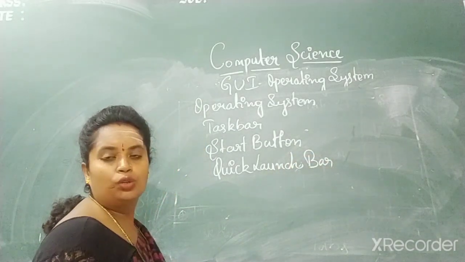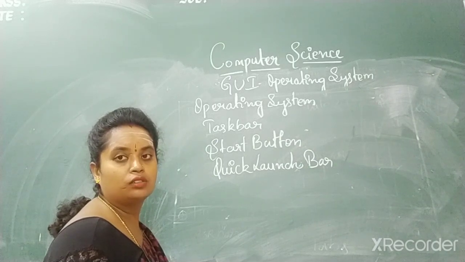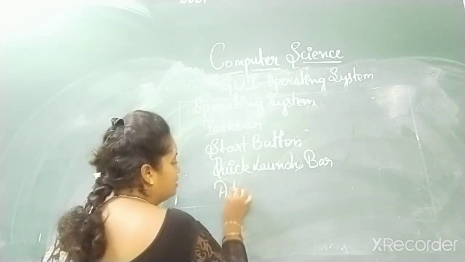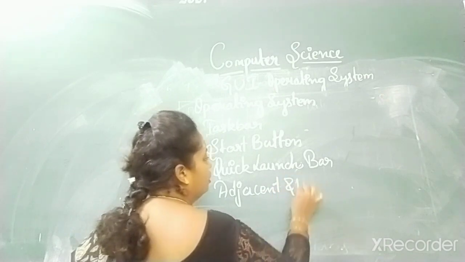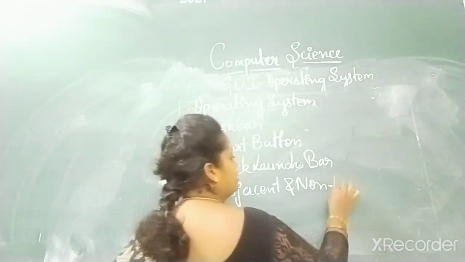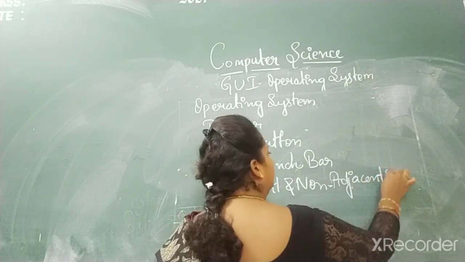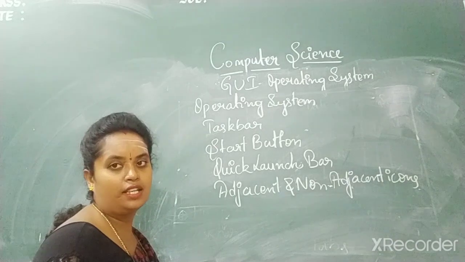After this, selecting the adjacent and non-adjacent icons.